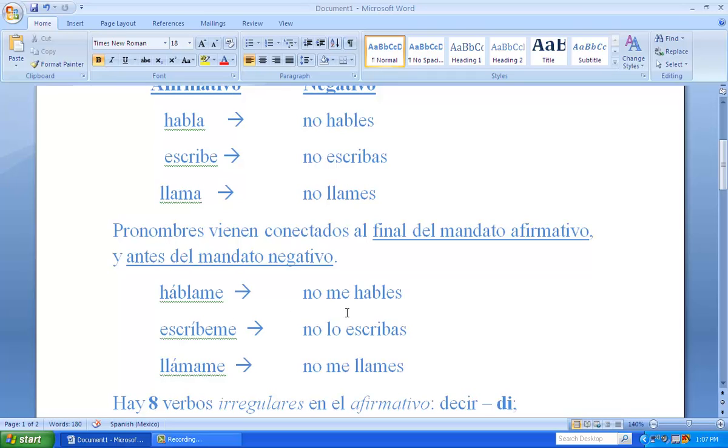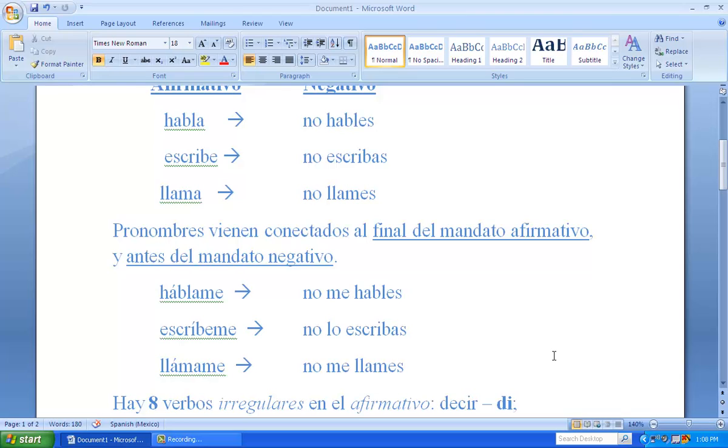Don't talk to me, no me hables. Write to me, escríbeme. Don't write it, no lo escribas. Call me, llámame. Don't call me, no me llames. The me comes in front of the verb, and in the affirmative it comes connected to the end.